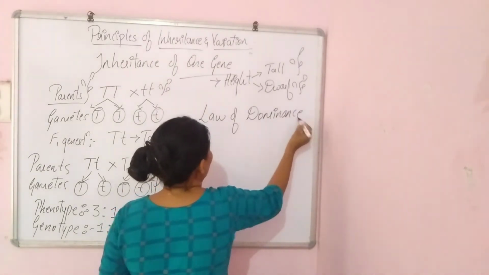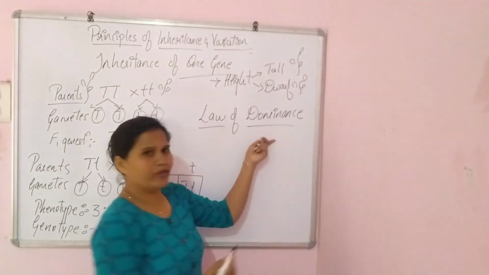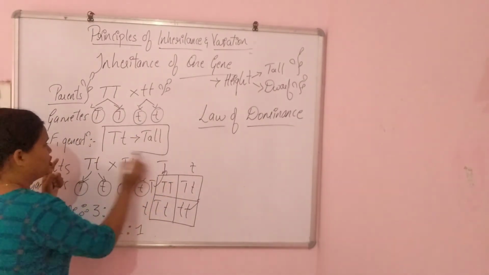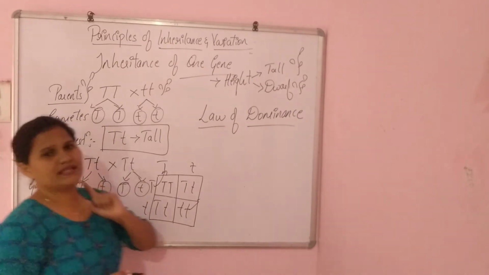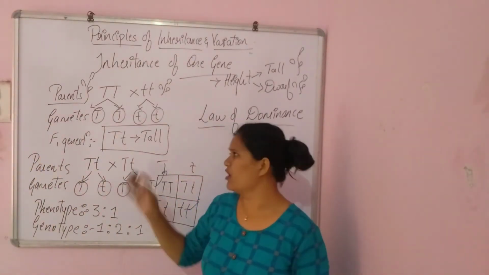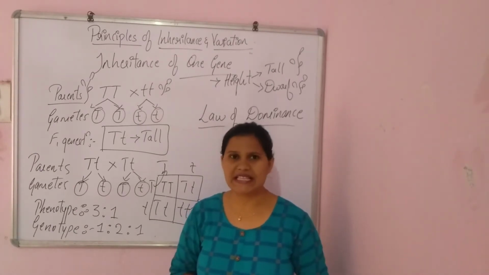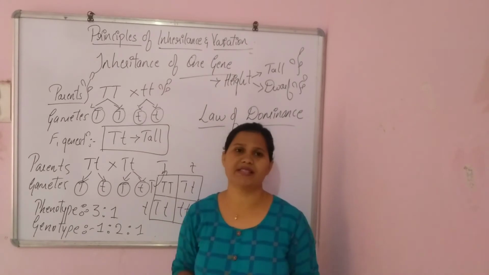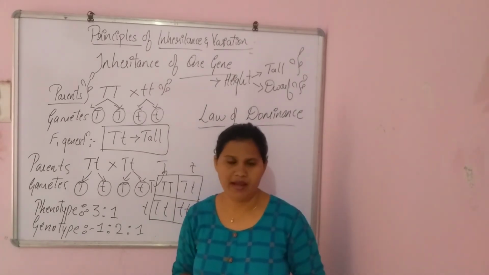So in this name only, that law is about the dominance. See here, in case of F1 generation, even though the dwarf trait was present, the offsprings produced were all tall, right? In the sense we know, in case of the height character, we have two traits, that is tall and dwarf, right?